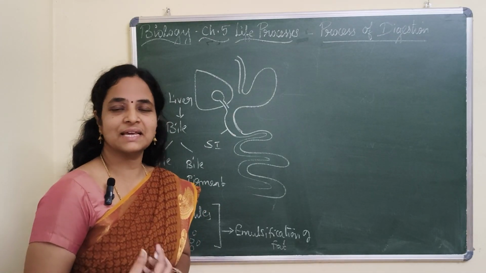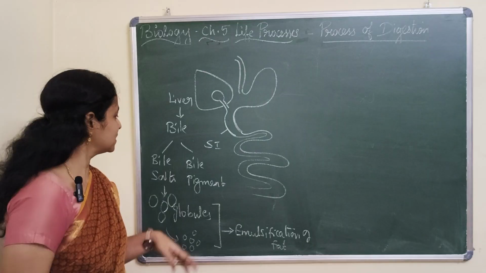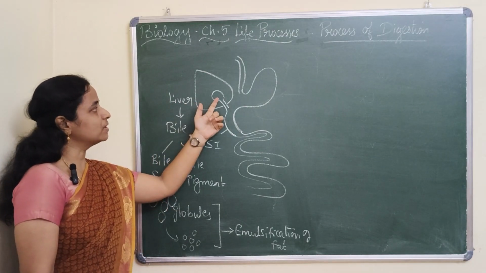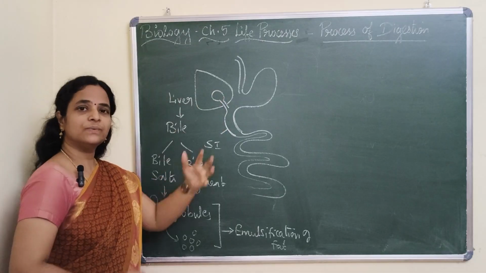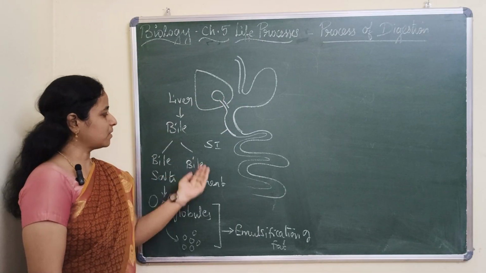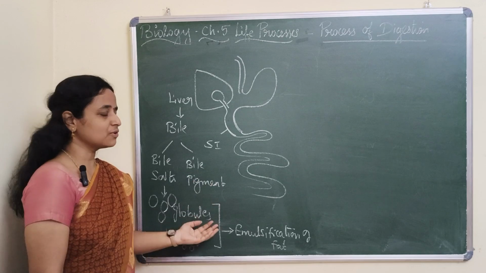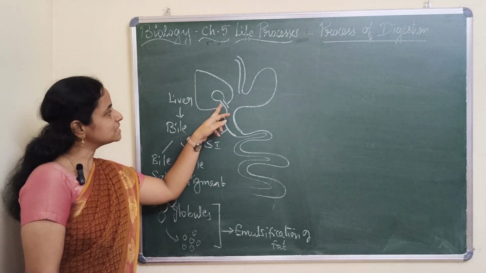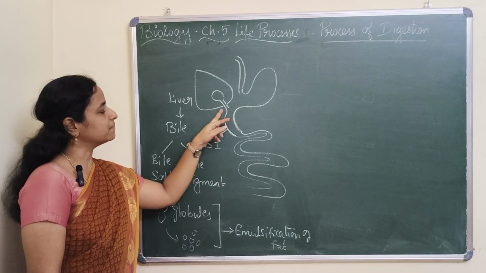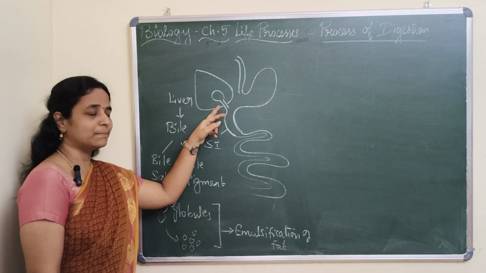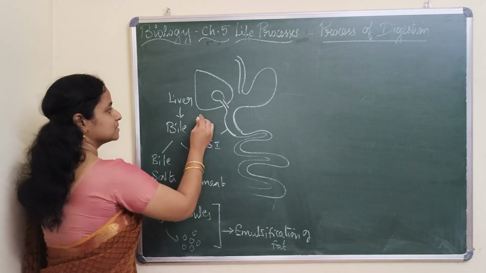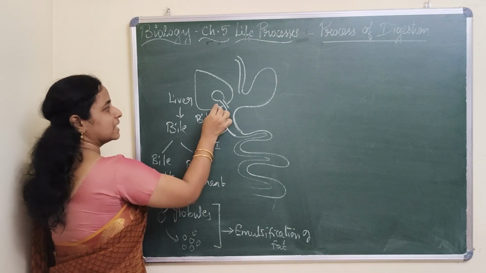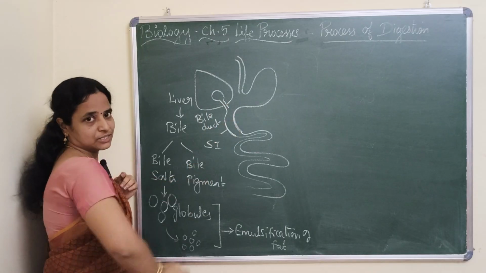The bile pigments give color to feces as well as urine. Feces is the waste that we excrete every day. The bile will be stored in the gallbladder temporarily, and whenever digestion of fat takes place, the stored bile will be utilized. We have a duct called the bile duct, which connects the liver with the duodenum.